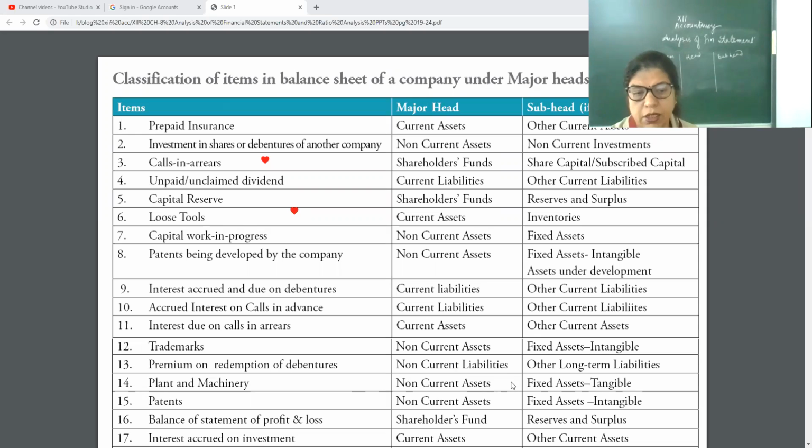Plant and machinery, just now I told you, NCA and tangible. Yes, please copy it. Patent, NCA and intangible. Now the main point, for the sample paper you can see shareholders' fund. Statement of profit and loss always comes in shareholders' fund and the subhead is reserves and surplus. Interest accrued on investment, that is a current asset and other current asset.